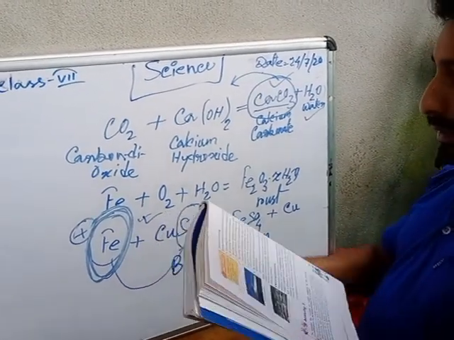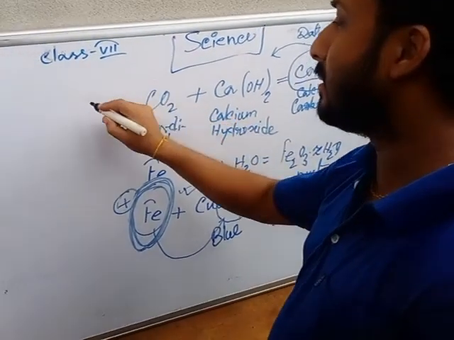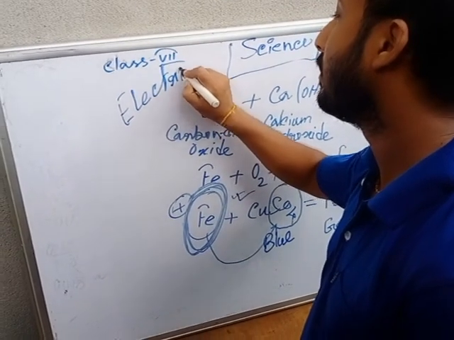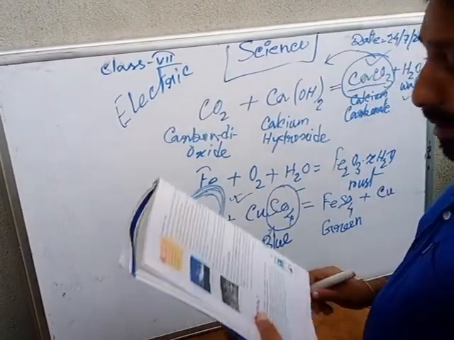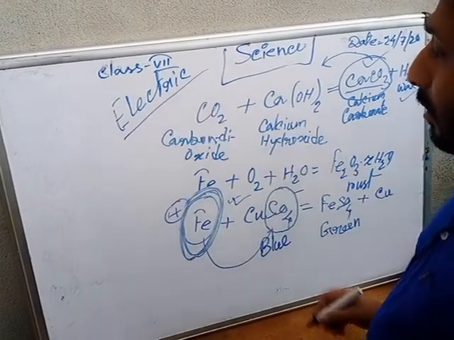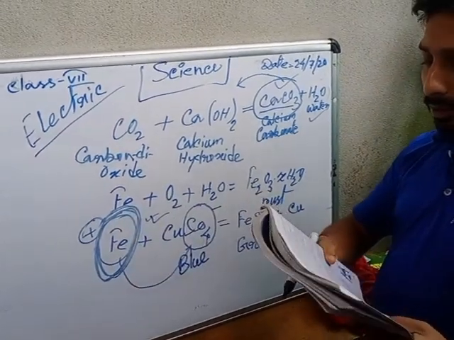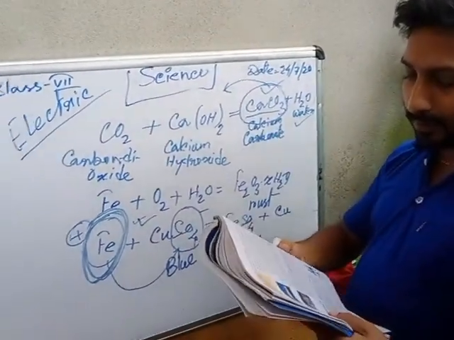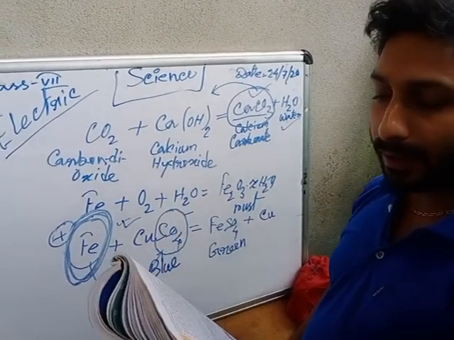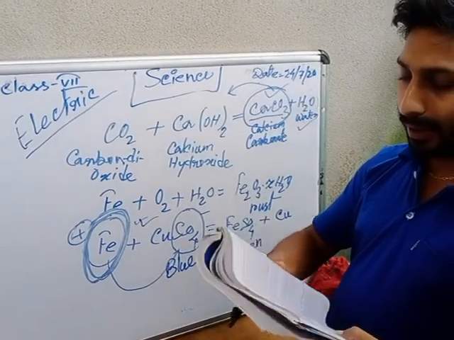Then I will tell you the next, what is galvanization. By passing electric current, we cover the surface of the iron articles with zinc or chromium. It is called galvanization.